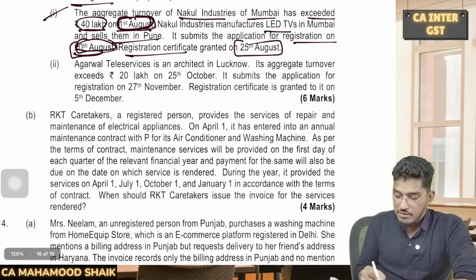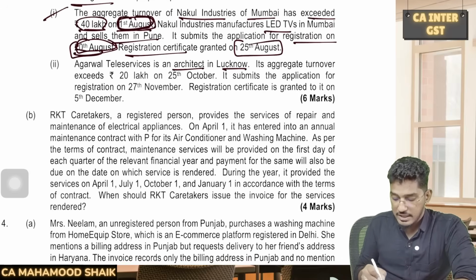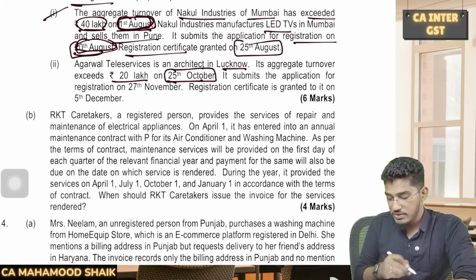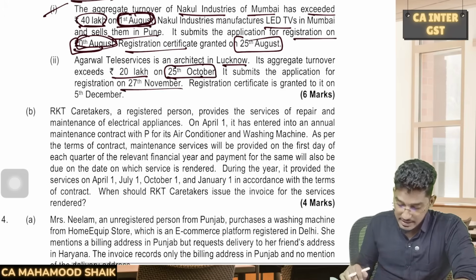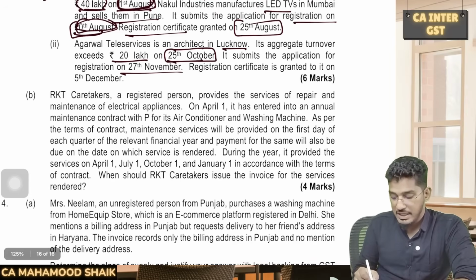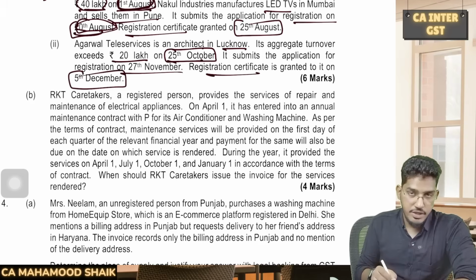Next. Agarwal Teleservices is an architect in Lucknow. Its aggregate turnover exceeds 20 lakh rupees on 25th of October. That is, this is the date on which they become liable for registration. It submits the application for registration on 27th of November. Beyond 30 days, they are submitting an application. Registration certificate is granted on 5th of December. What will be the effective date of registration?